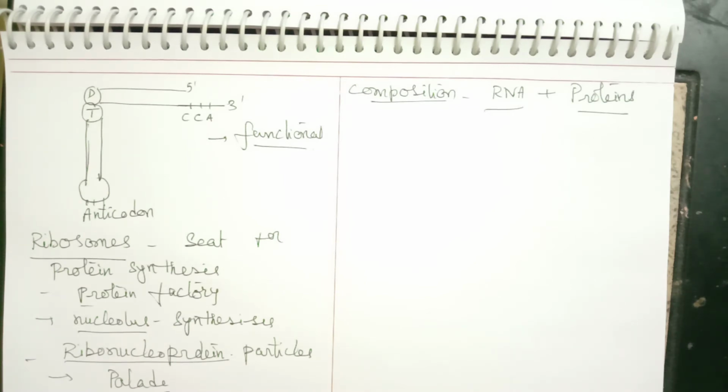Now let us see the composition in a flowchart form. What is the composition of ribosomes in prokaryotes and in eukaryotes?